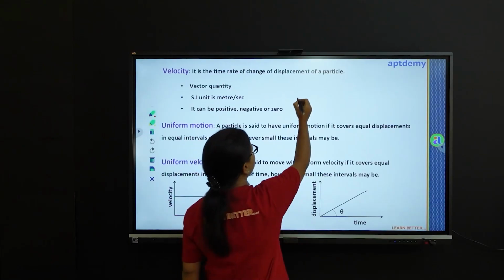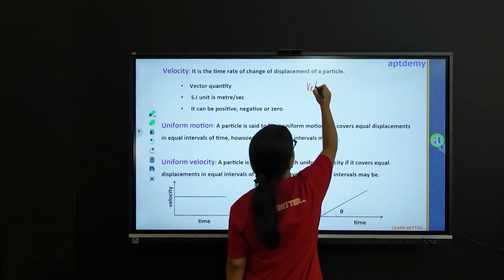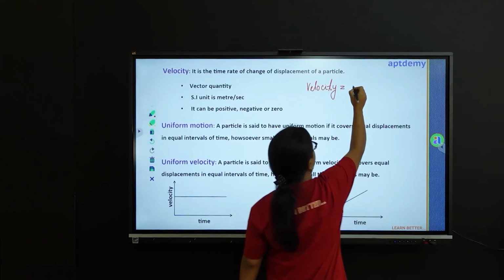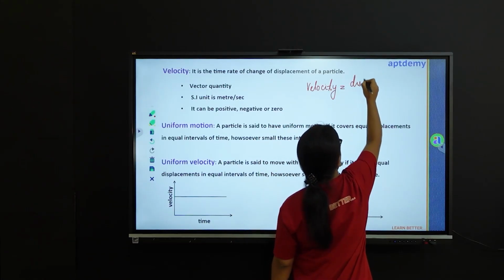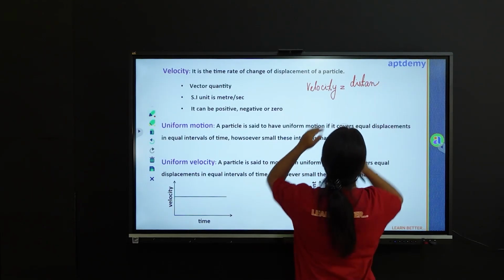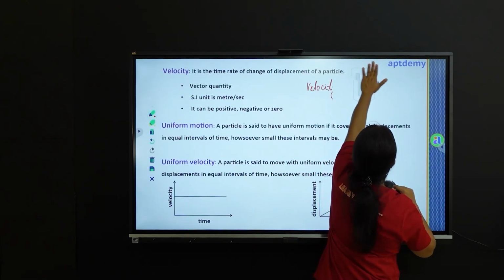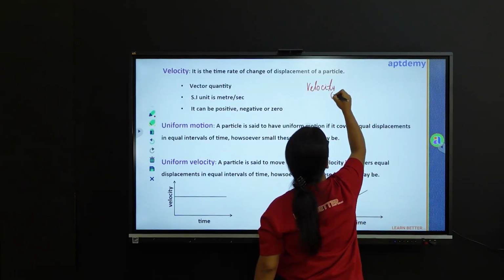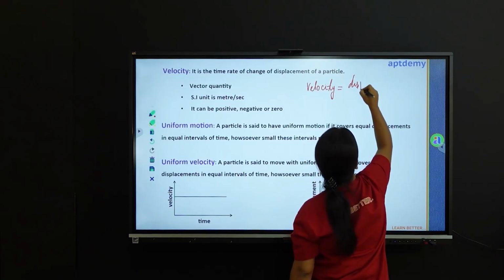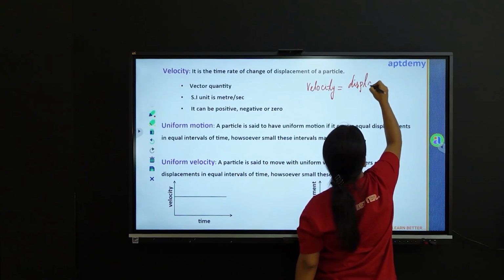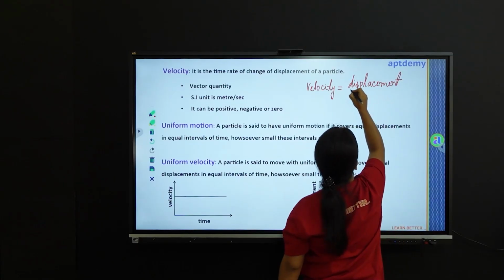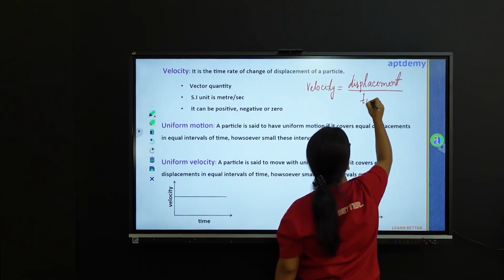We can write a formula for velocity from this: velocity equals displacement over time.